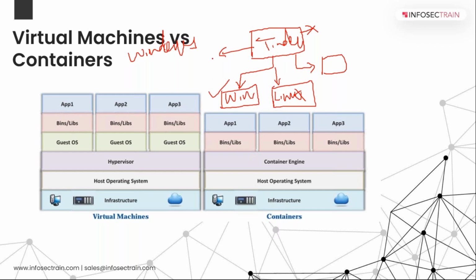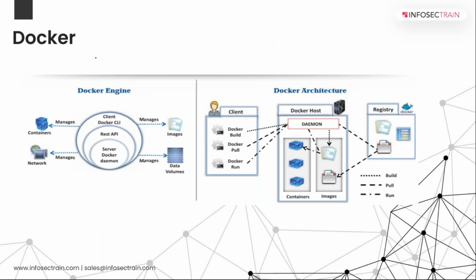So to solve this problem, we created Docker. This is an open source technology used for developing, packaging, and running applications and all their dependencies, or you can say necessary resources, in the form of containers to ensure that the application works in a seamless environment.